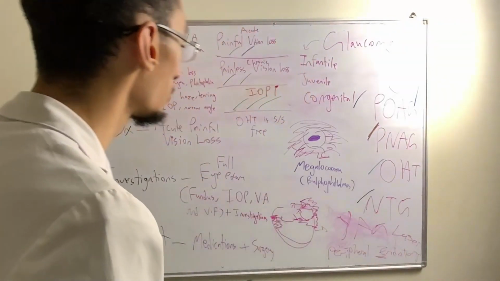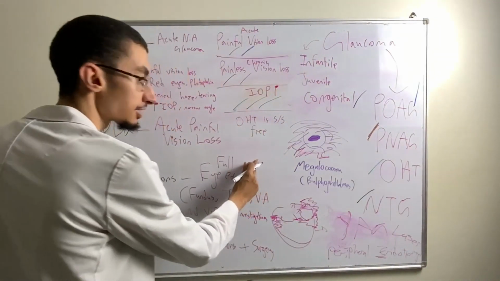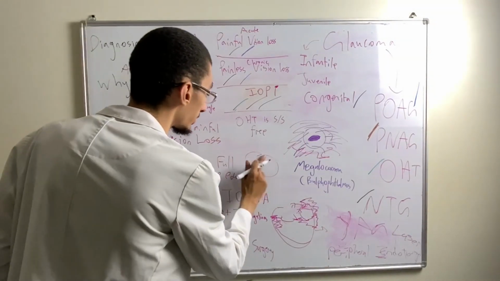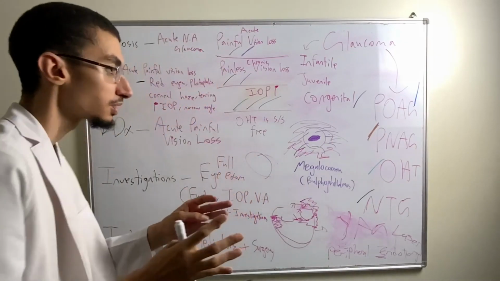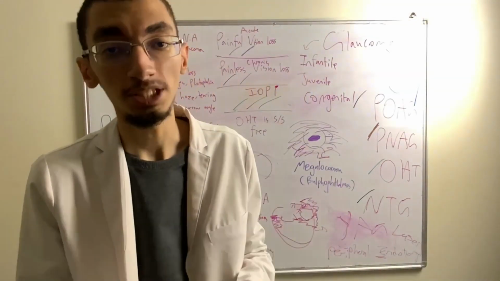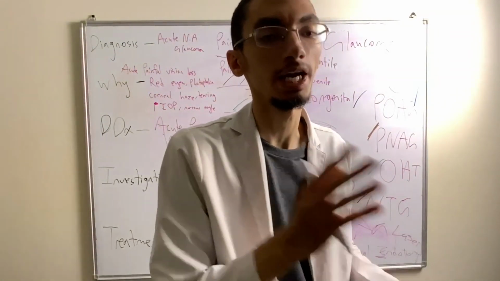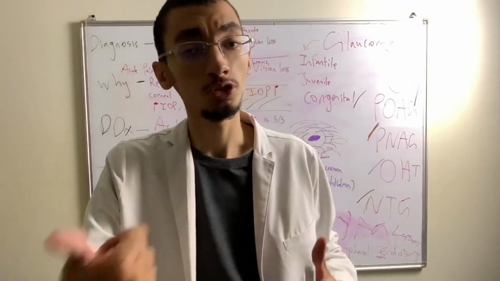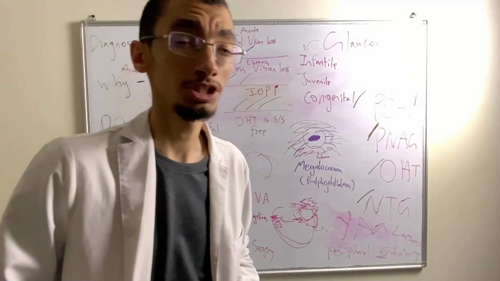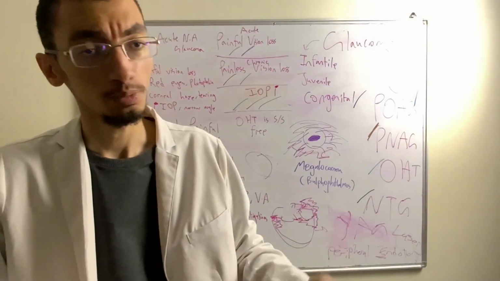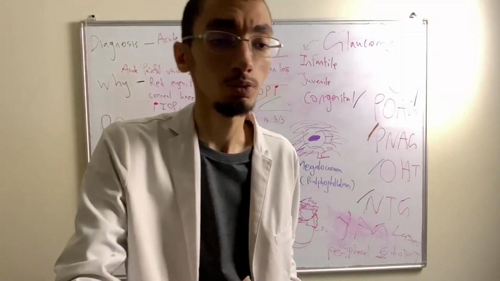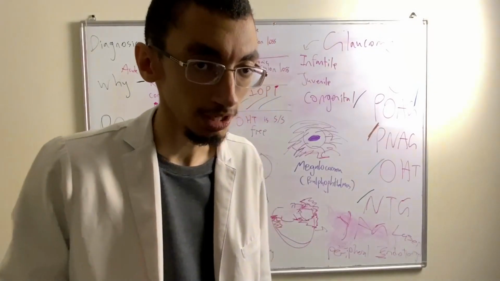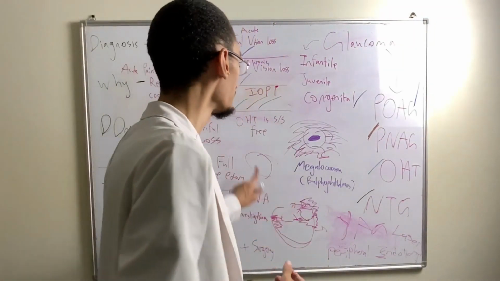So in the cases of people with hypermetropia, their problem is that their eyeball, let's say this is the eyeball right here, the axial diameter of their eyeball is very small. So instead of looking like this, it becomes basically like this. If you can imagine it, this gives less space, less room for the aqueous humor to be drained. So people with hypermetropia, especially high hypermetropia, might be predisposed to narrow angle glaucoma. So that's another one to keep in mind. Also patients with diabetes, also patients from the 50, 60 age group. That's why most people that have acute angle glaucoma tend to be elderly, in their 50s and 60s. Okay, so these are also risk factors to keep in mind in acute glaucoma.